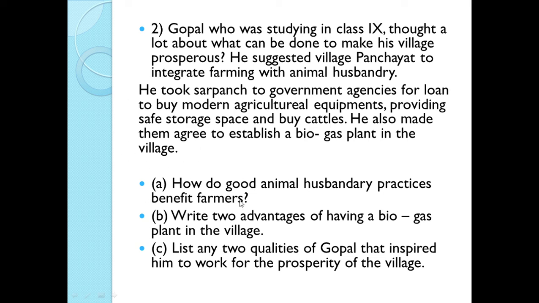So, first question is how do good animal husbandry practices benefit farmers? See, animal husbandry is a side business with farming. So, whatever farm wastes are there, these get utilized. Even animal wastes can also be used to make manures. So, it is beneficial for the farmers. The advantages of having a biogas plant are waste management, and second advantage is the villagers will get clean fuel which will be eco-friendly. List any two qualities of Gopal that inspired him to work for the prosperity of the village.